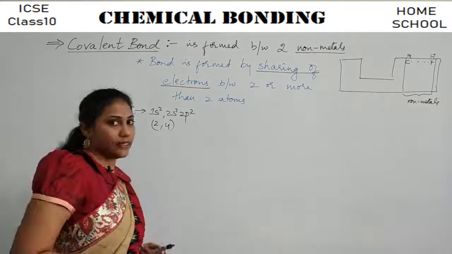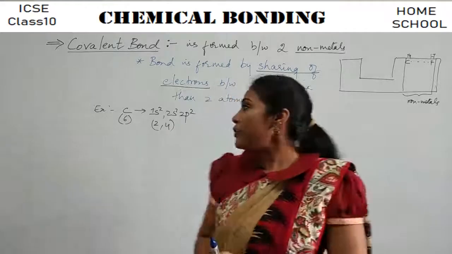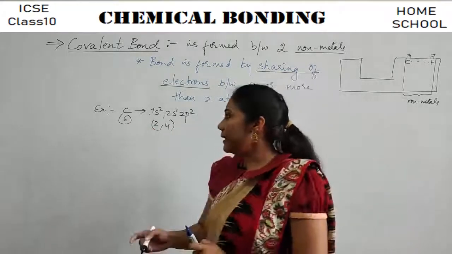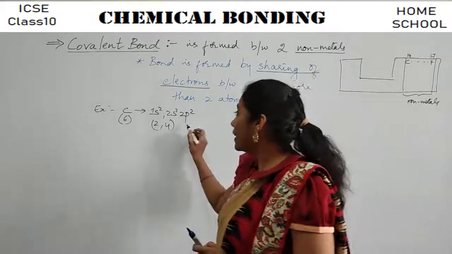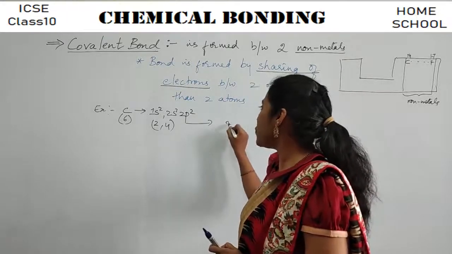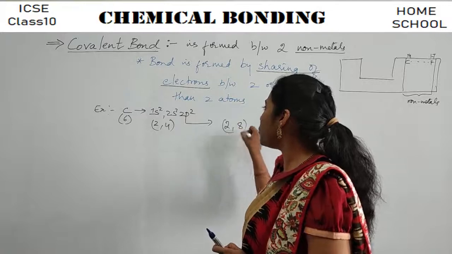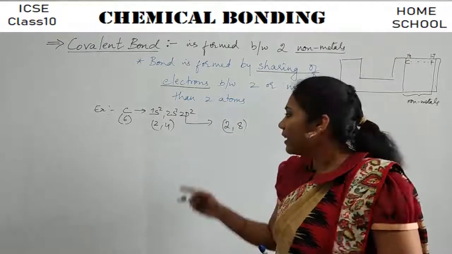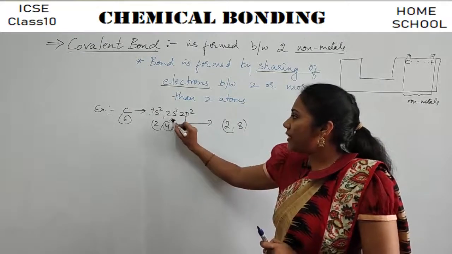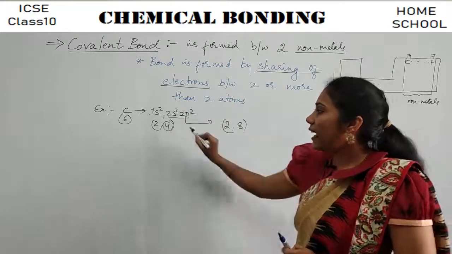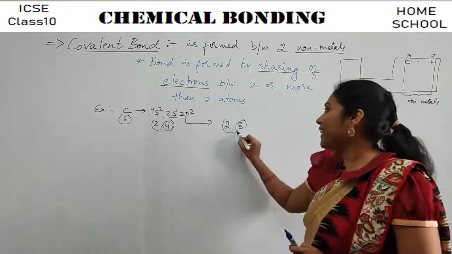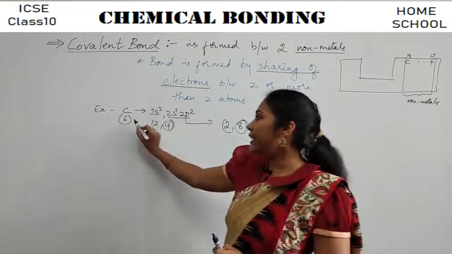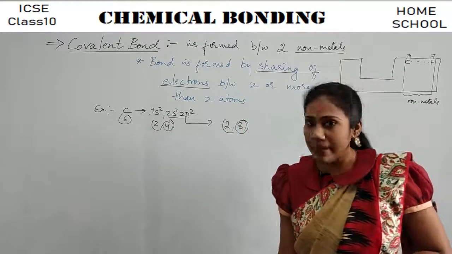So, is our carbon stable? Definitely it is unstable. Okay. For carbon to become stable, it should have electronic configuration 2, 8. Right? In the last shell, that is the second shell, carbon has 4 electrons. If it can have 8 electrons, then definitely our carbon becomes stable.